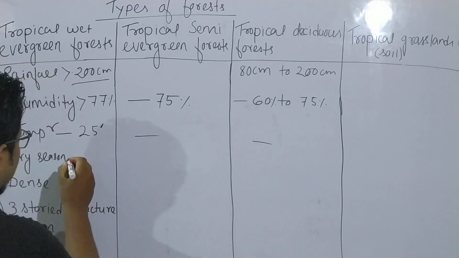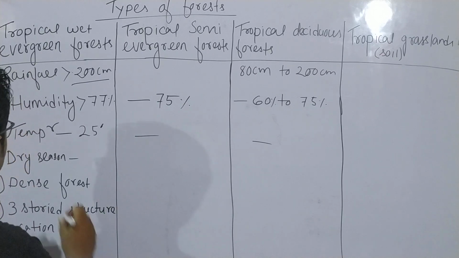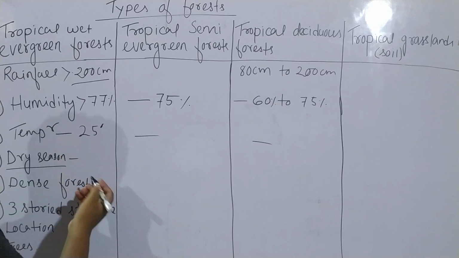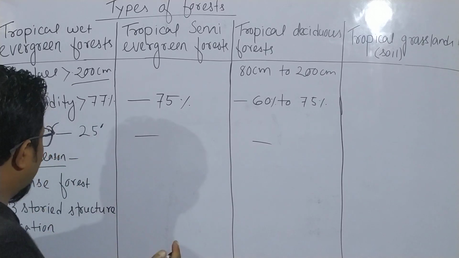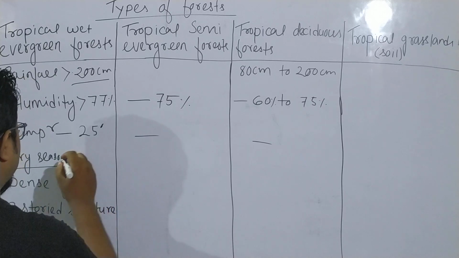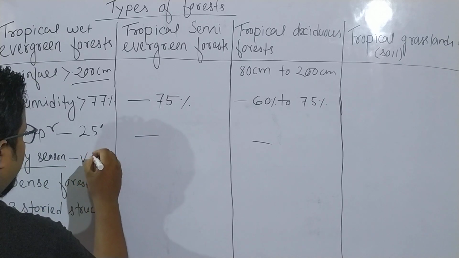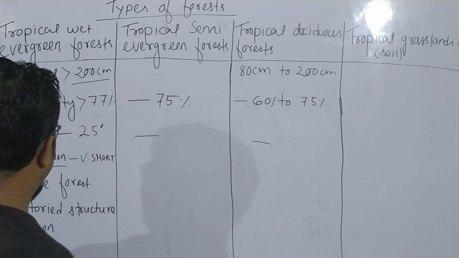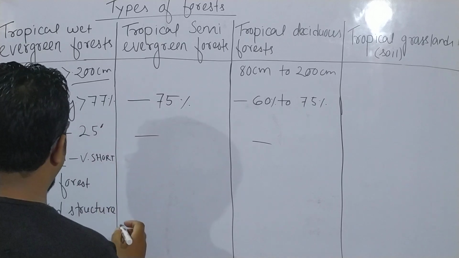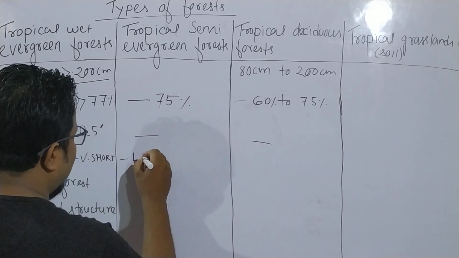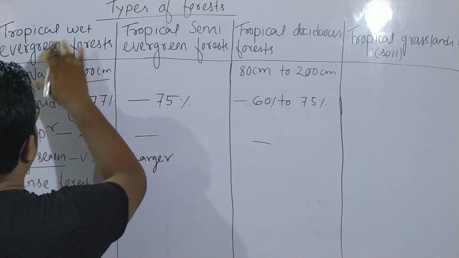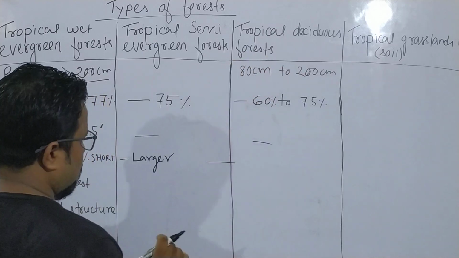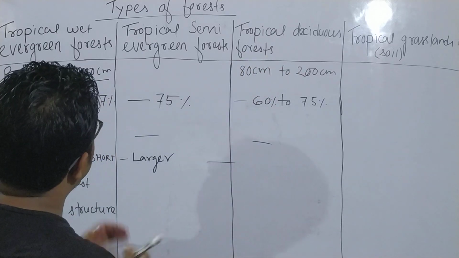Now, as far as the dry season is concerned, in tropical evergreen forest the dry season is very limited. That means the duration is very short for the dry season in case of tropical wet evergreen forest. But in tropical semi evergreen forest, the duration is larger than tropical wet evergreen forest and lesser than tropical deciduous forest.